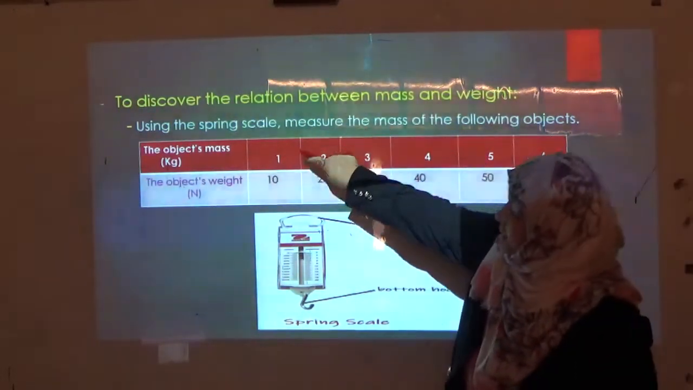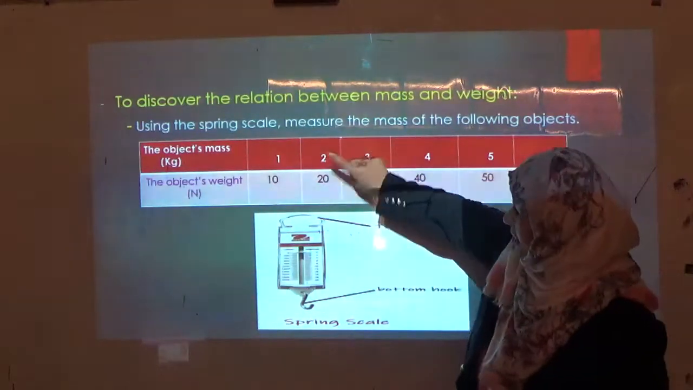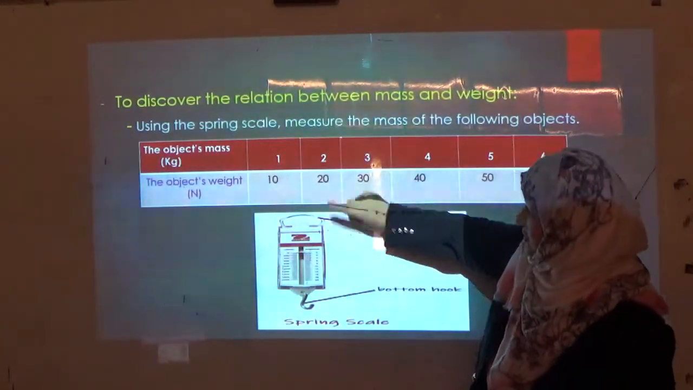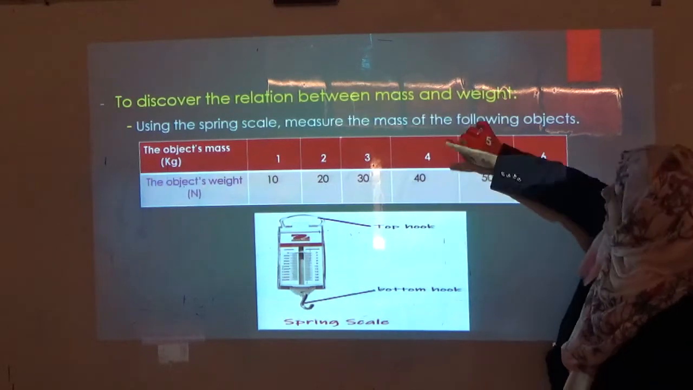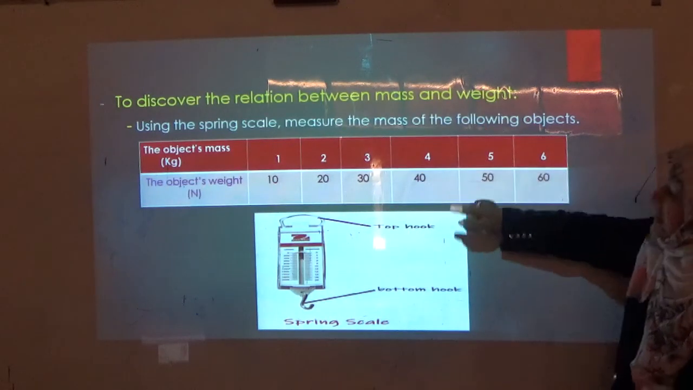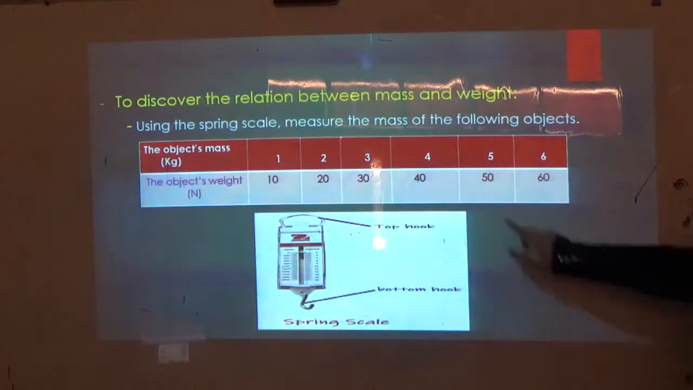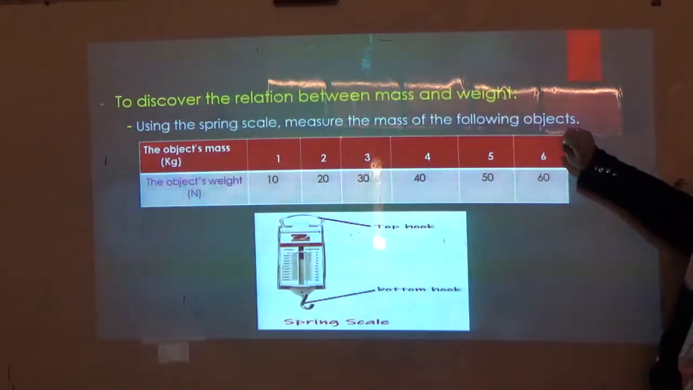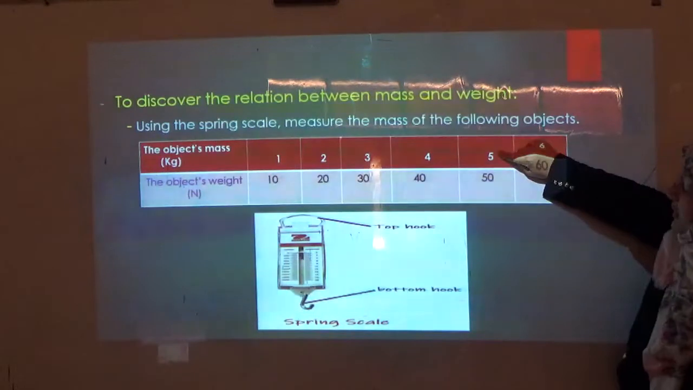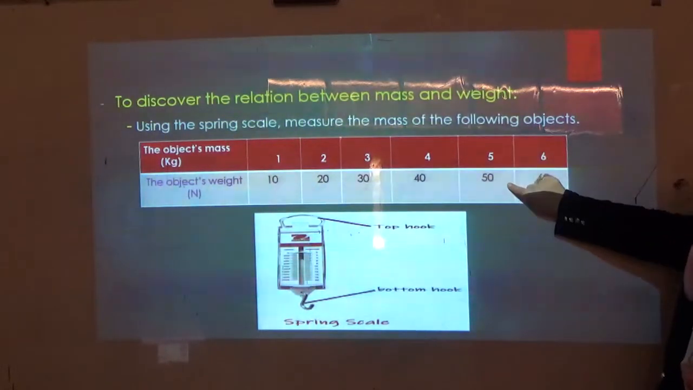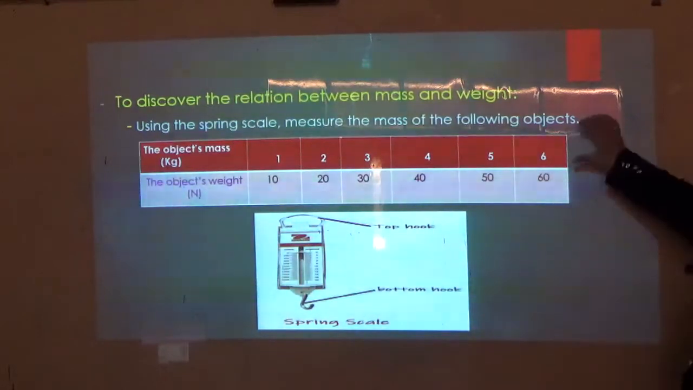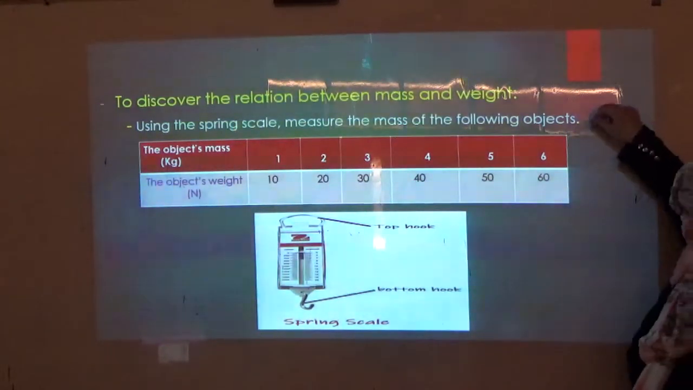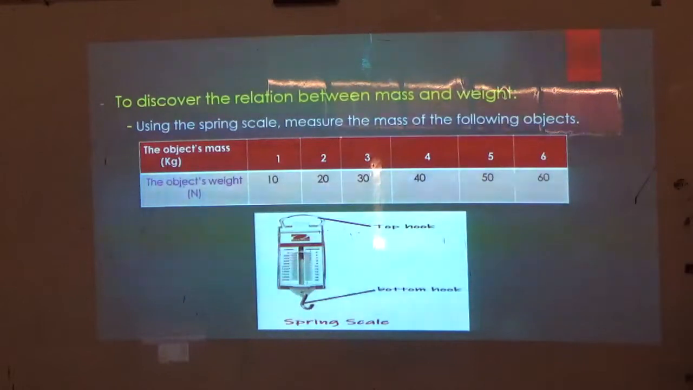For a mass of 1 kilogram, the weight was 10 Newton. 2 kilograms, the weight was 20 Newton. 3 kilograms, the weight was 30 Newton. And for a mass of 4 kilograms, the pointer of the spring scale stopped at 40 Newton. And before the end, we have 5 kilograms. The pointer of the spring scale stopped at 50 Newton. And for the last object whose mass is 6 kilograms, the pointer of the spring scale stopped at 60 Newton.